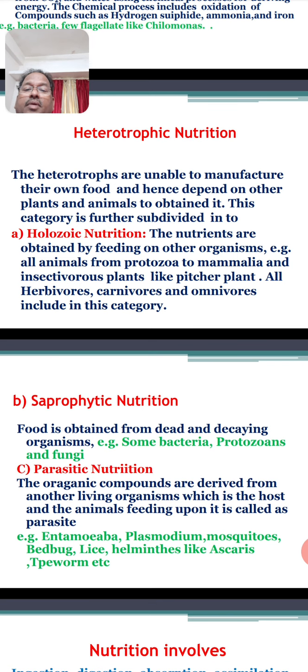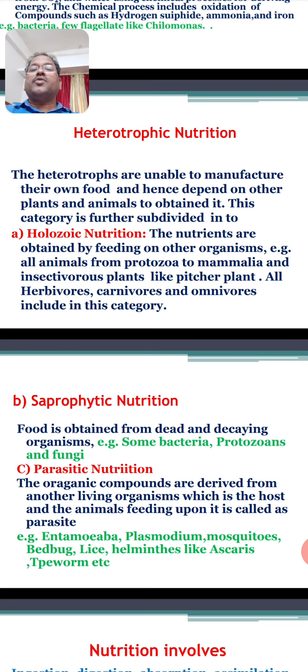The second type of nutrition is the saprophytic nutrition. So what is the saprophytic nutrition? In this case, the food is obtained from dead and decaying organisms. It feeds on the dead organisms. You know that when any animal dies, there is a decomposition of the animal.